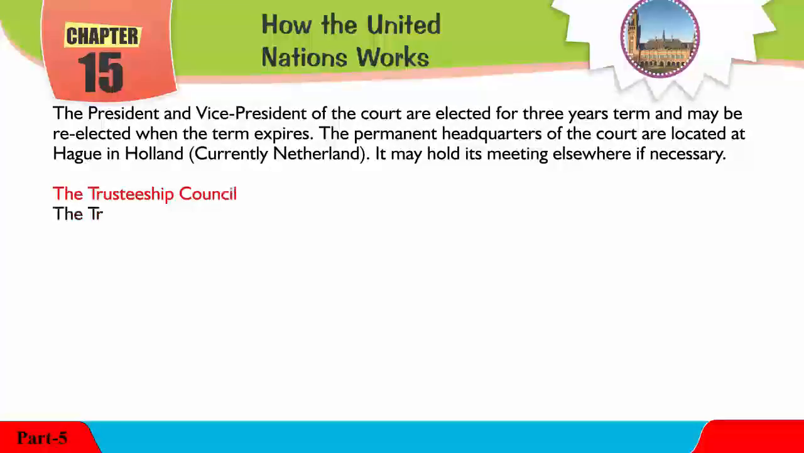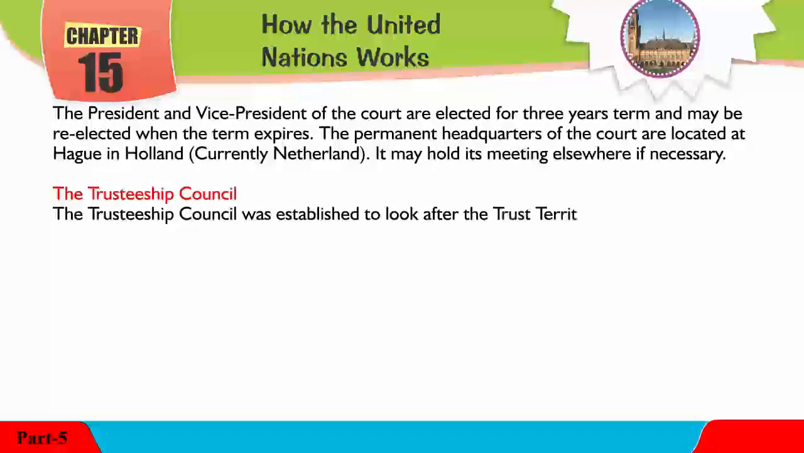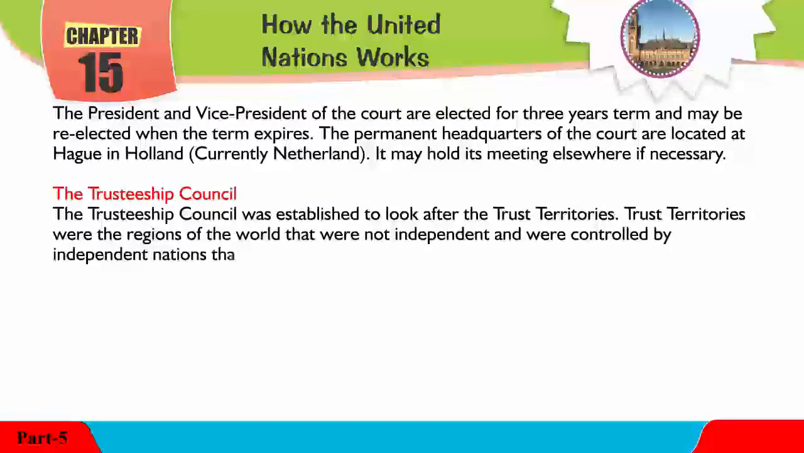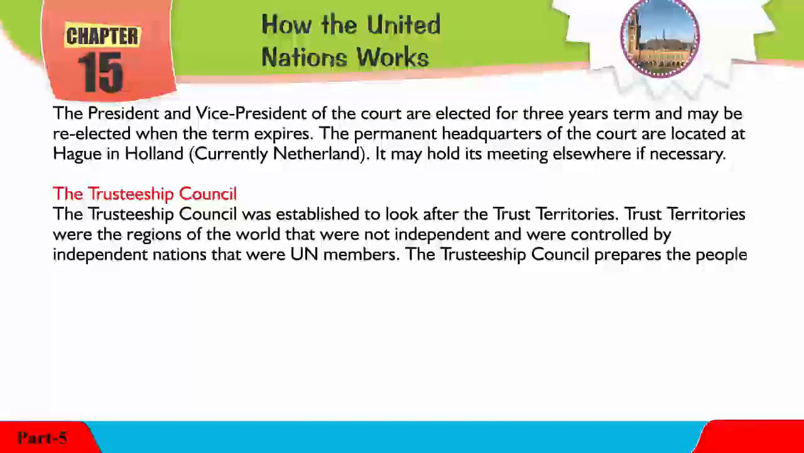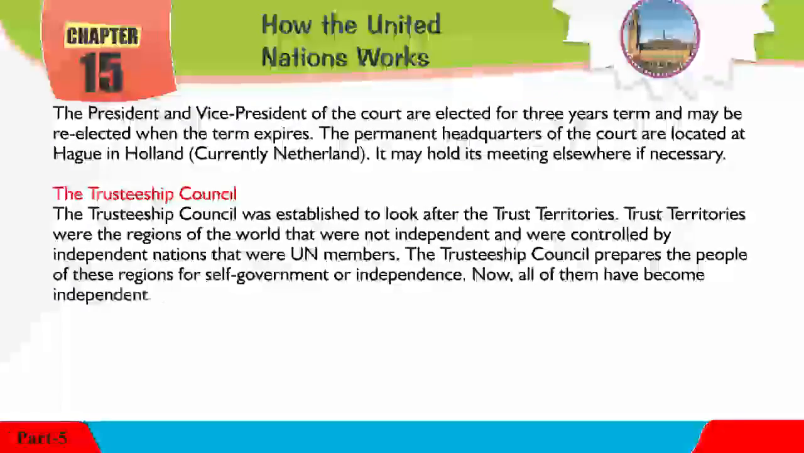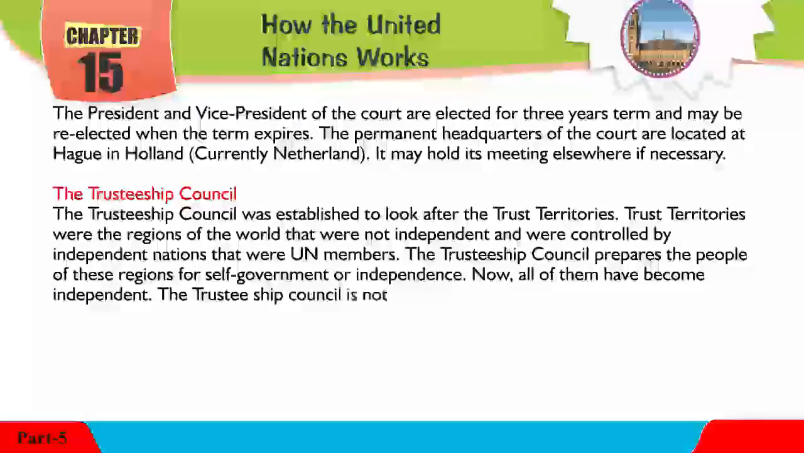The Trusteeship Council. The Trusteeship Council was established to look after the trust territories. Trust territories were the regions of the world that were not independent and were controlled by independent nations that were UN members. The Trusteeship Council prepares the people of these regions for self-government or independence. Now, all of them have become independent. The Trusteeship Council is not functioning anymore.